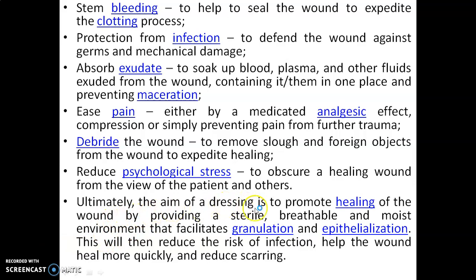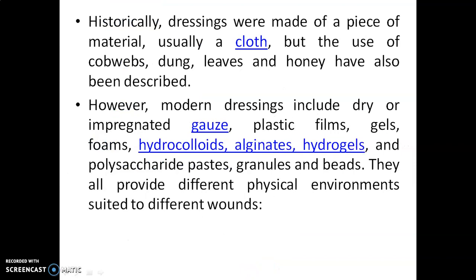Ultimately, the aim of a dressing is to promote the healing of the wound by providing a sterile, breathable and moist environment that facilitates granulation and epithelialization. This will then reduce the risk of infection, help the wound heal more quickly and reduce the scarring.